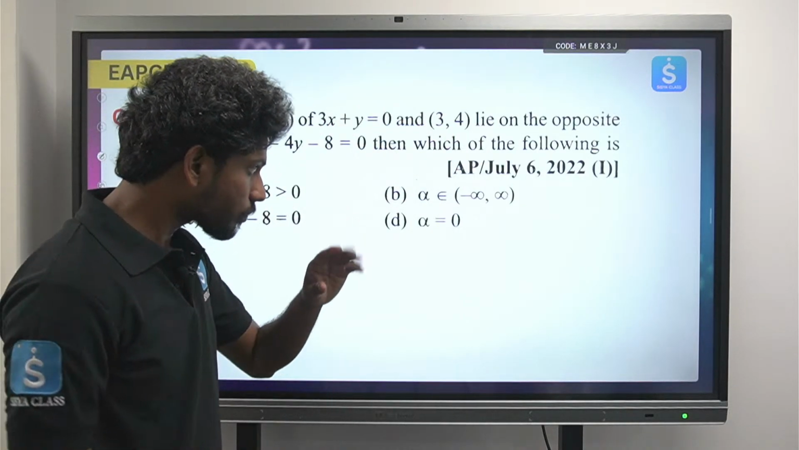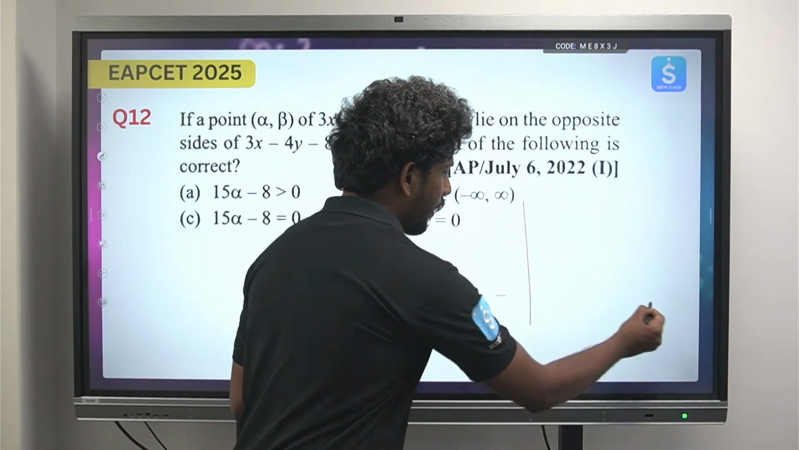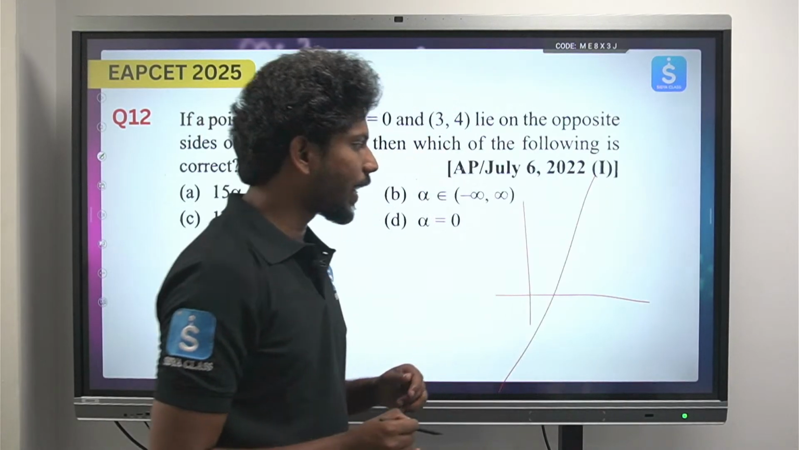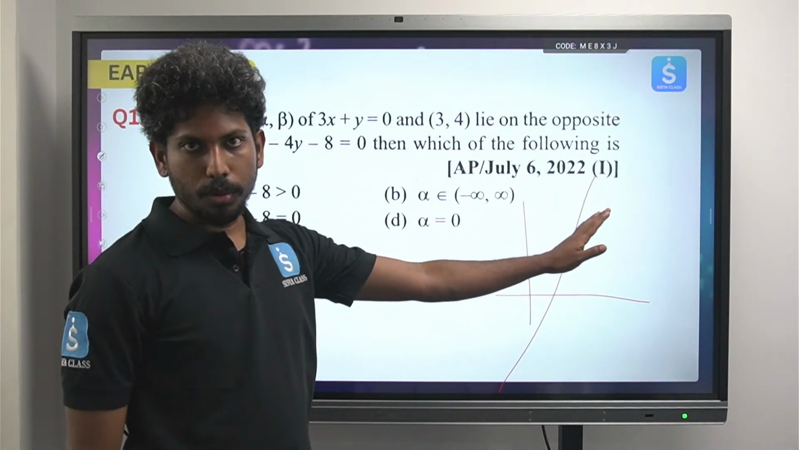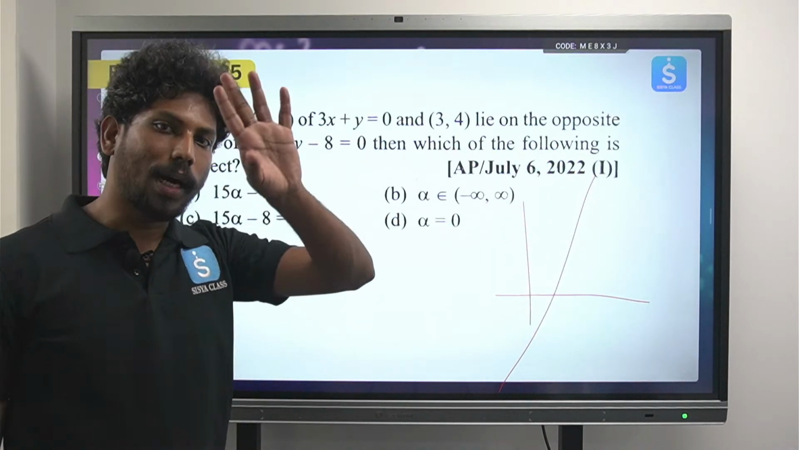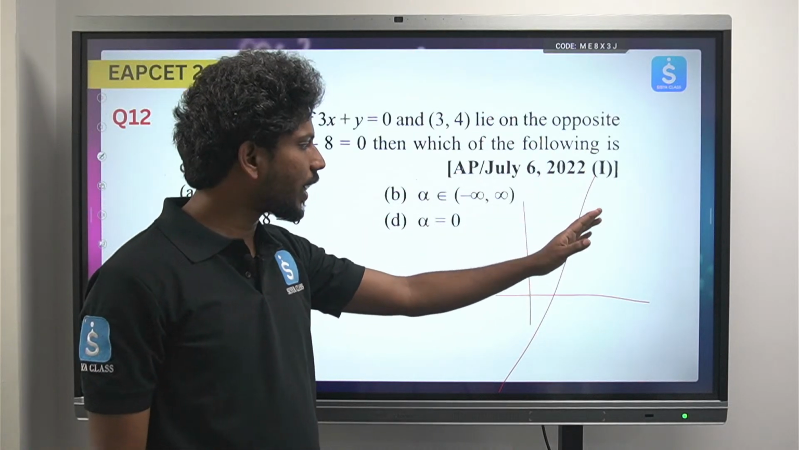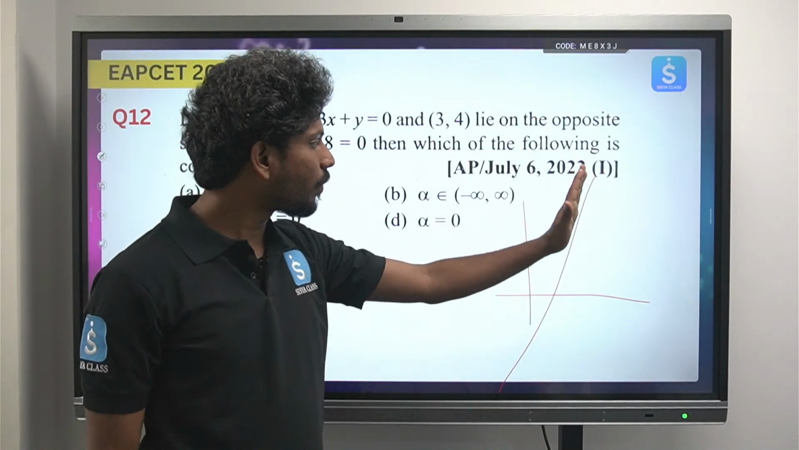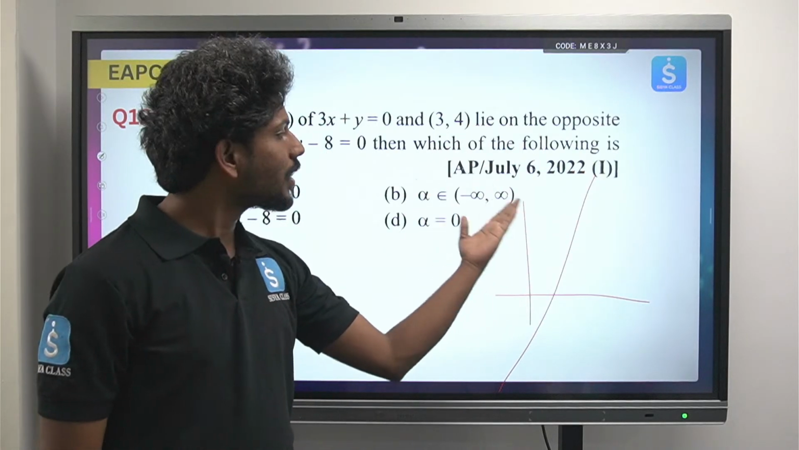Okay, whenever there is a plane and there is a line, the universe is divided into 2 parts. Okay, like this plane is being divided into 2 parts. Okay, one is, in fact 3 parts. One is one side of the plane, one is the other side of the plane, one is on the line.